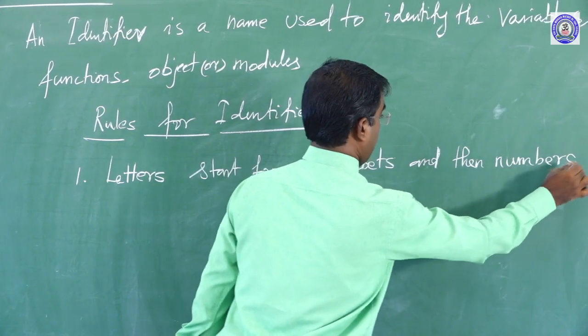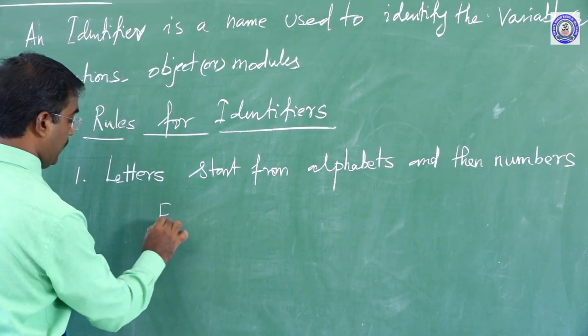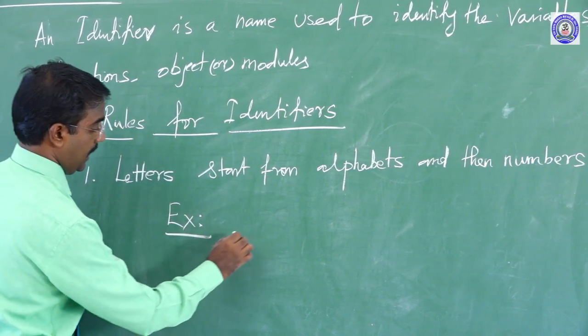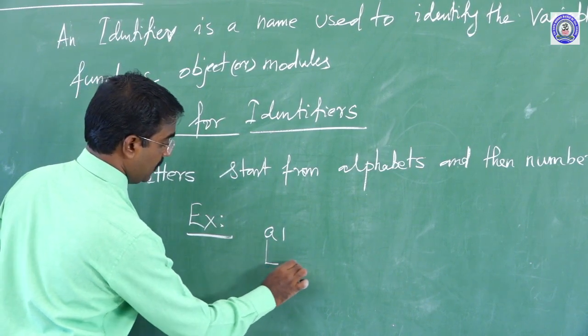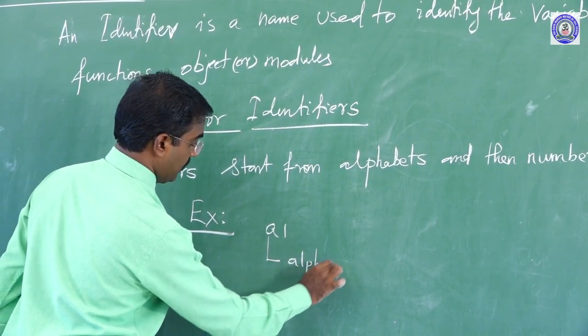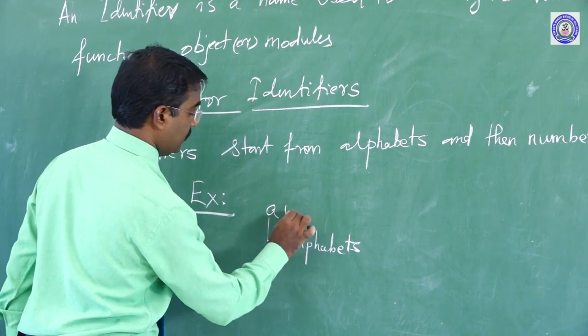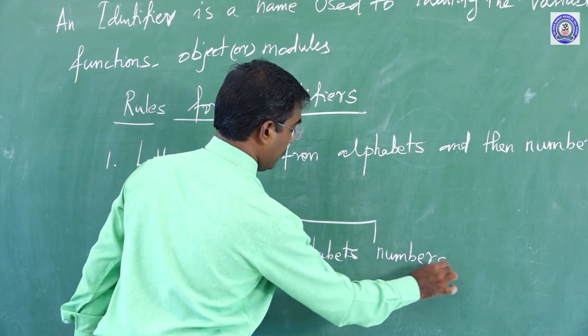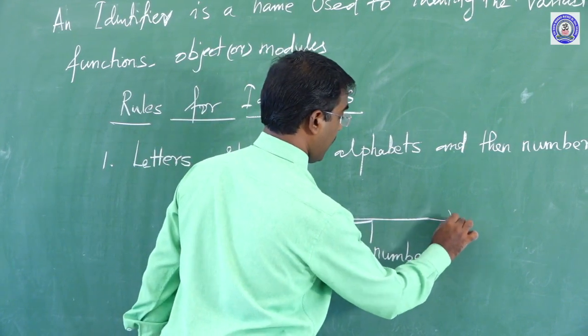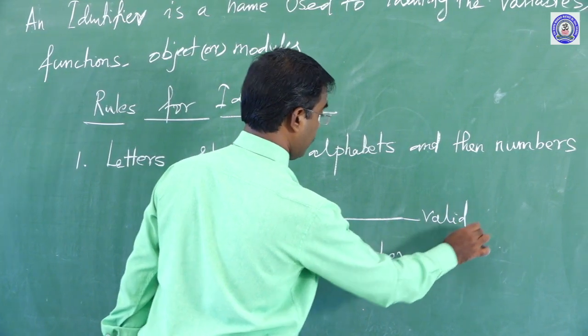Example: suppose A1, here A is an alphabet and 1 is a number. So this is a valid identifier.